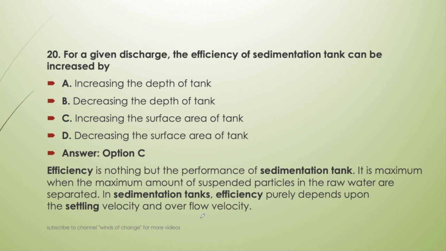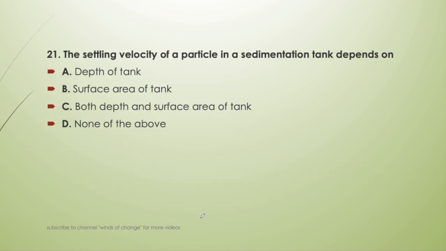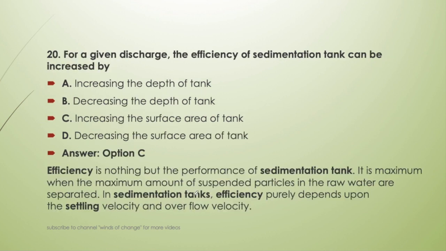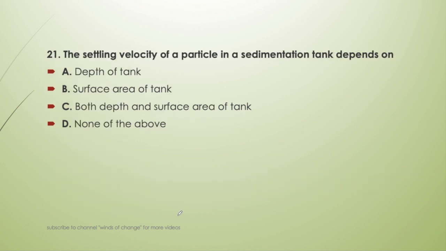Okay. Next question. The settling velocity of a particle in a sedimentation tank depends upon depth of tank, surface area of tank, both depth and surface area of tank, none of the above. So the answer will be surface area of tank. We have already seen in the previous question that these velocities, settling velocity and overflow velocity, depend on the surface area of tank. That is why the surface area of tank affects the efficiency of sedimentation tank. So the settling velocity of particle in the sedimentation tank depends upon the surface area of the tank. Okay, it is Q upon surface area only.